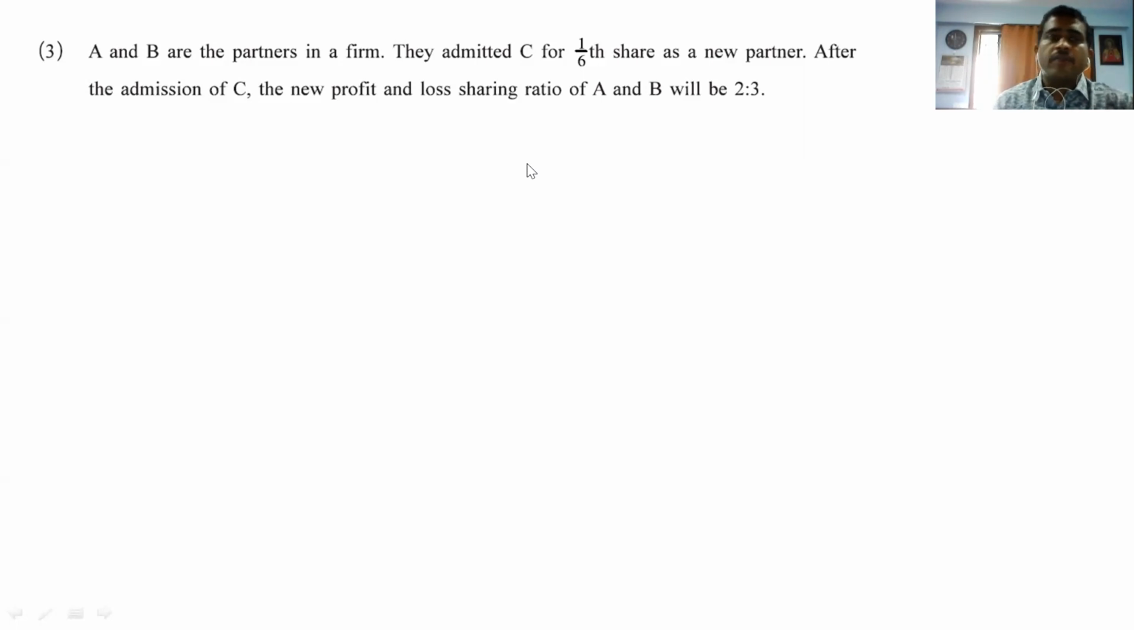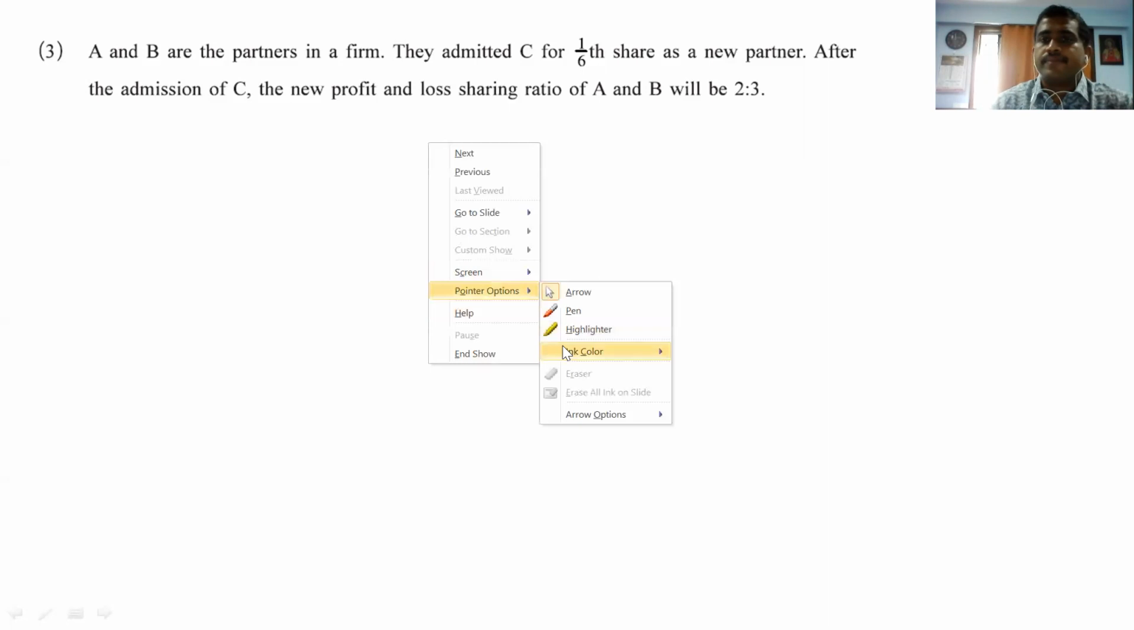You can take your notebooks, textbooks, all the requirements with you. So students, we are starting with question number 3. So let's start. Just read the question one time.